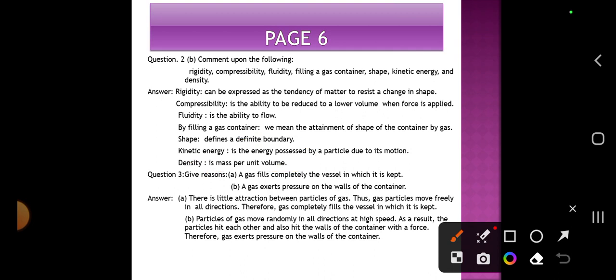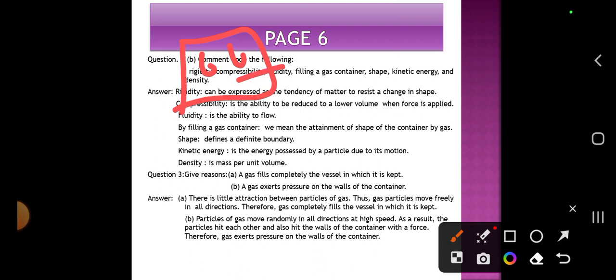Now question 3, give reason. A, a gas fills completely the vessel in which it is kept. And B, a gas exerts pressure on the walls of the container. Suppose this is any kind of vessel. There is a negligible attraction between the particles of the gas. Thus, when you keep the gas in the vessel, particles move freely in all directions.